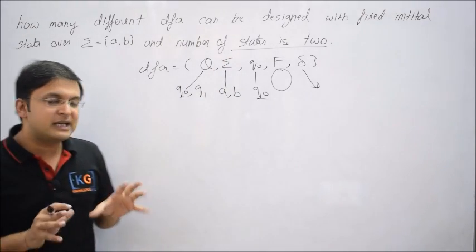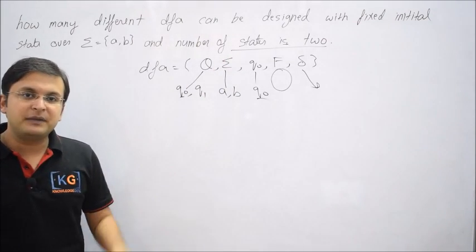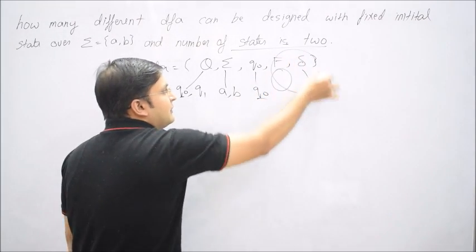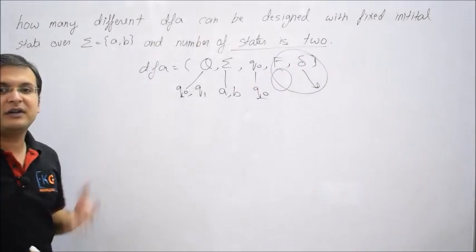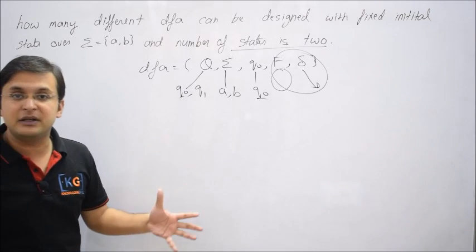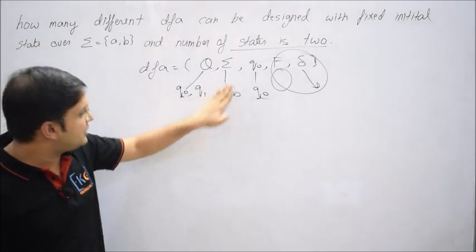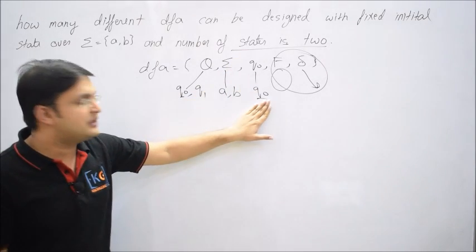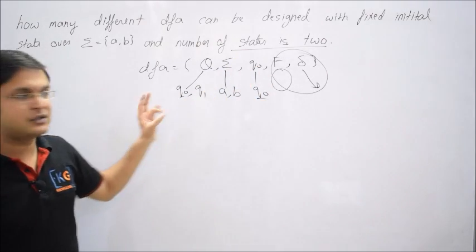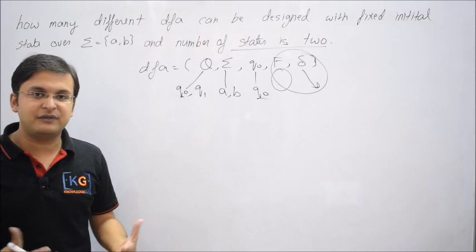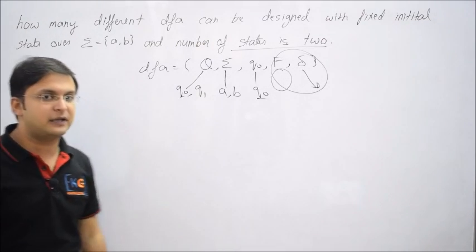Okay. Now as far as creating different combinations is concerned, please understand that only 2 tuples are in our domain where we have options to create different combinations. I cannot change the total number of states, I cannot change the input alphabet, and I cannot change the initial state. 3 tuples are fixed, 2 tuples remain, and now the question is how many different combinations we can try. I hope you understand this scenario right now.